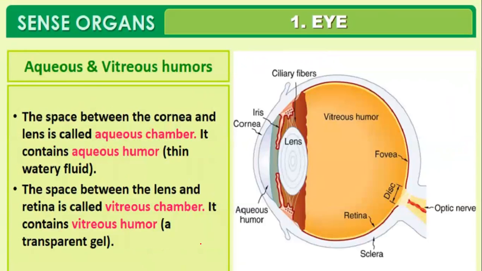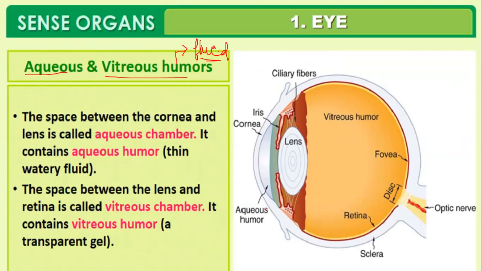Next, I told you about the two fluid-filled cavities inside the eye, not the stomach, sorry. The fluid-filled cavities inside the eye are called the aqueous chamber and the vitreous chamber. In the human health and disease chapter, I told you humor means a fluid.